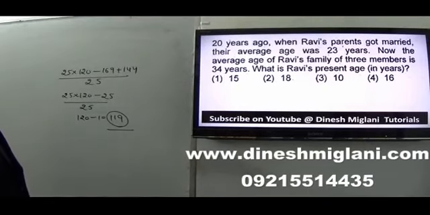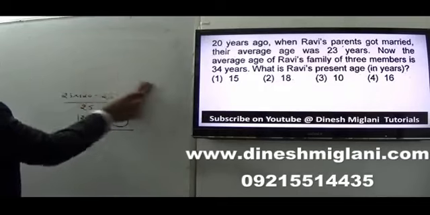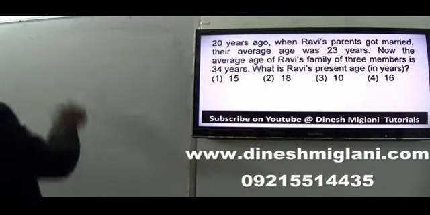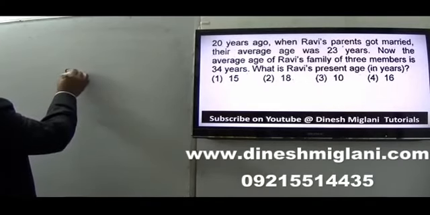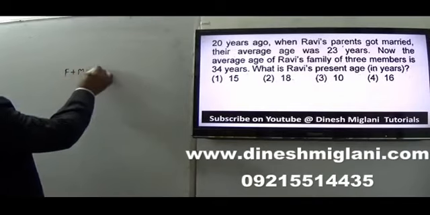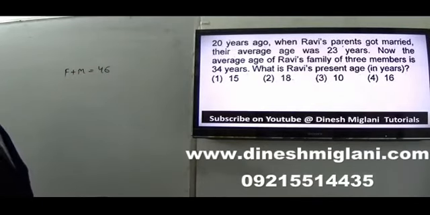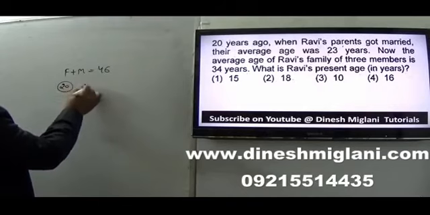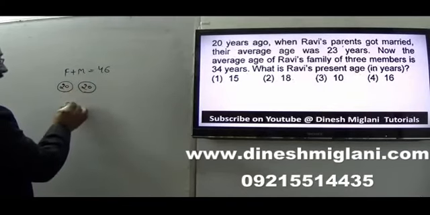20 years ago, when Ravi's parents got married, their average age was 23 years. It means father plus mother, at that time the sum is 46. Now the average age of Ravi's family of 3 members is 34. If I take the present age, 20 must be added to father and 20 must be added to mother. So I may say 86, right?